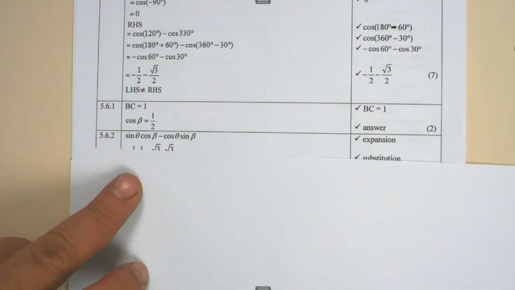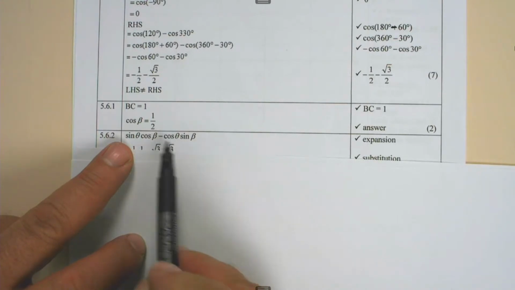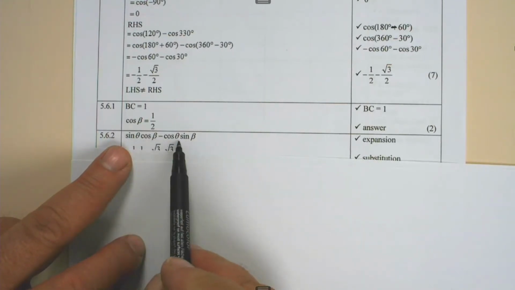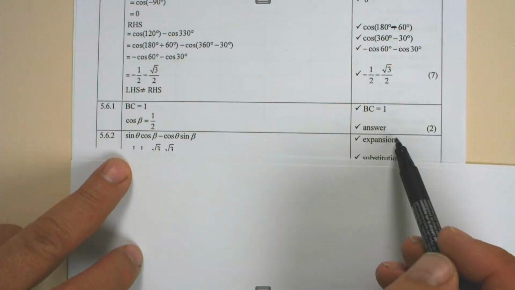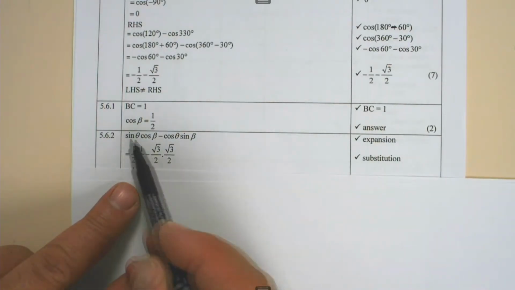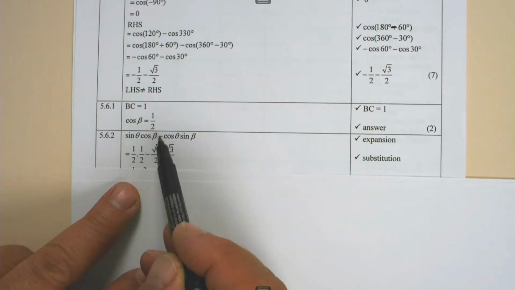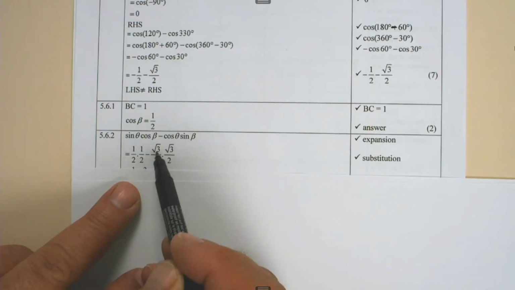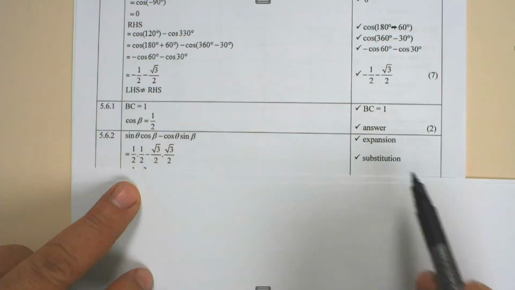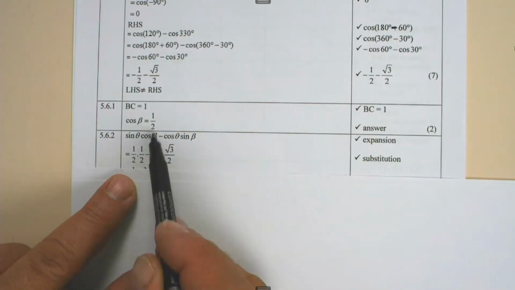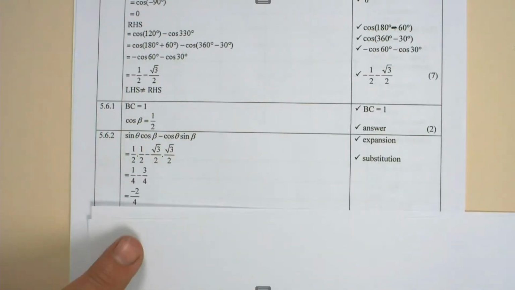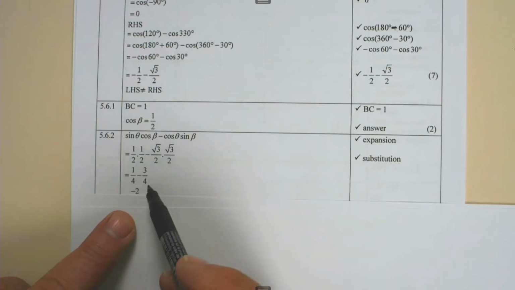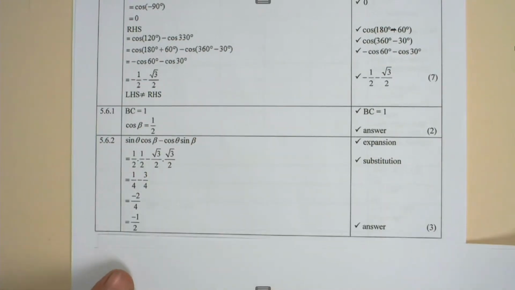Right, if we have to determine in 5.6.2 the sine of theta minus beta, we give 1 mark for the expanded form, that's sine theta cos beta minus cos theta sine beta, 1 mark, and 1 mark for the substitution, sine theta is a half, cos beta is a half, cos theta is root 3 over 2, sine beta is root 3 over 2, 1 mark for the substitution of those 4 trig functions, and then that will give you a quarter minus 3 over 4, which is equal to negative 2 over 4, which is negative a half.